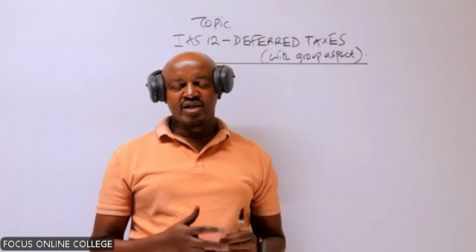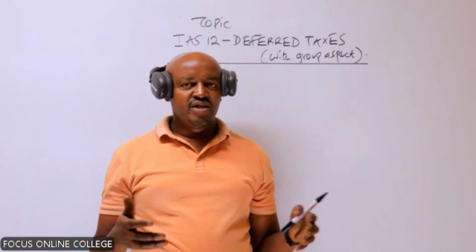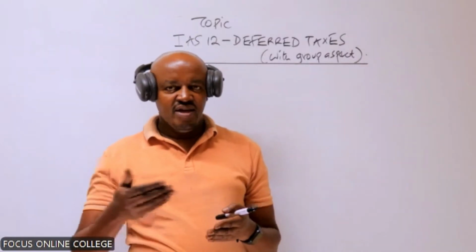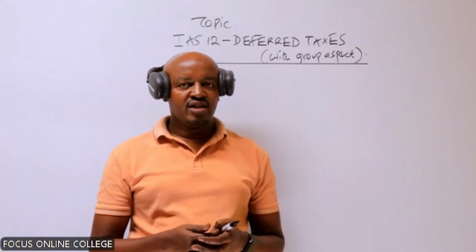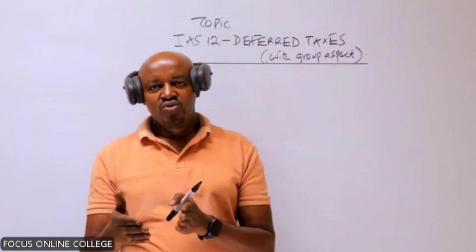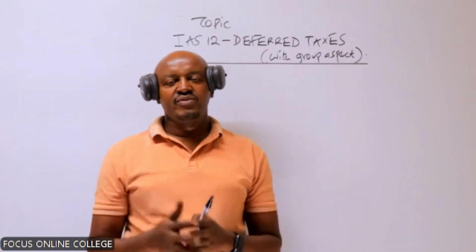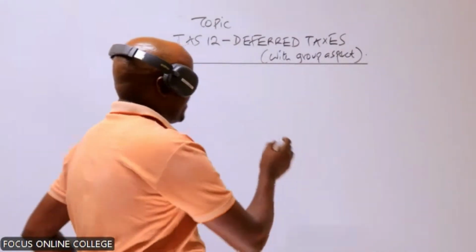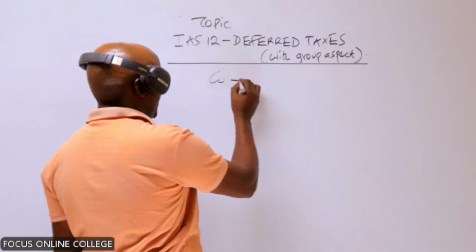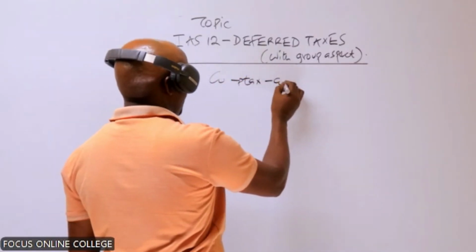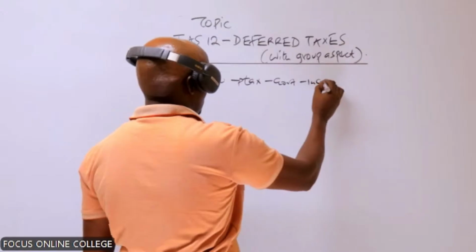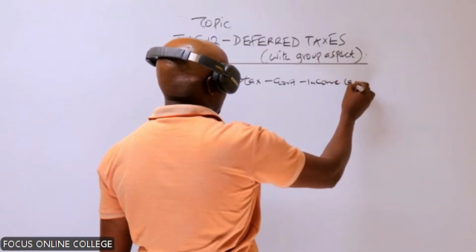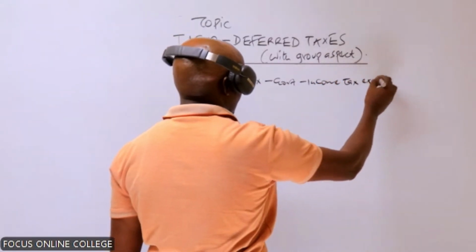Generally, what we know is that once a company has been registered with the Registrar of Companies, that company is recognized as a legal entity. And therefore, this company has to pay tax to the government just the way you pay taxes to what? To the government. So that tax which a company has to pay to the government is called the income tax expense.